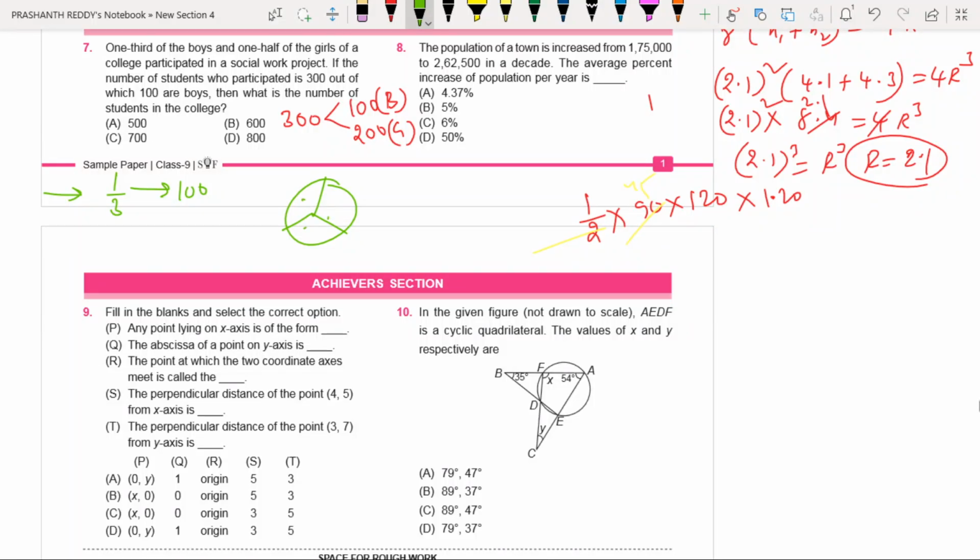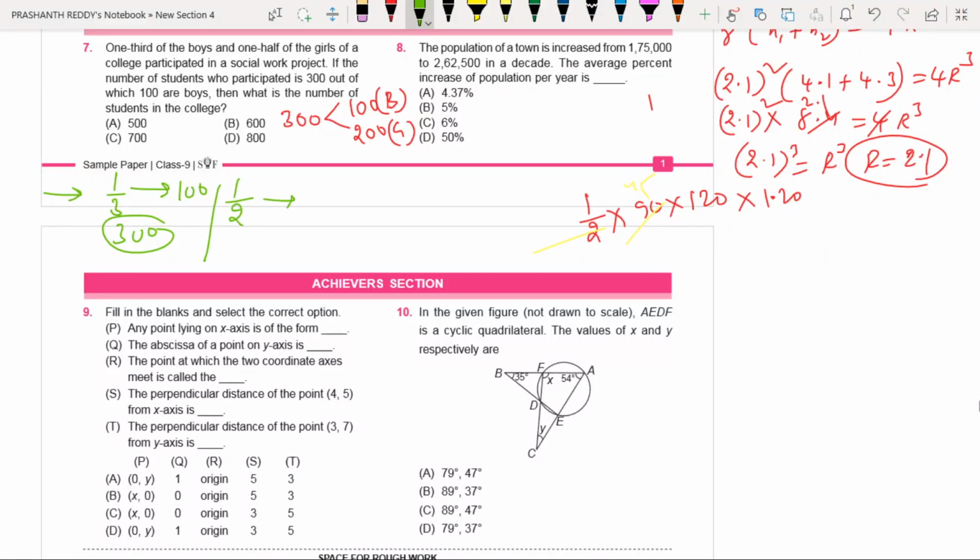1/3 means out of a total of 3 parts, we are taking only 1 part. That story you know already. So 1/3 value 100 means 1 part value 100. If 1 part is 100, then the total 3 parts are worth how much? 300. Therefore the total number of boys is 300. Very good way of answering this question.